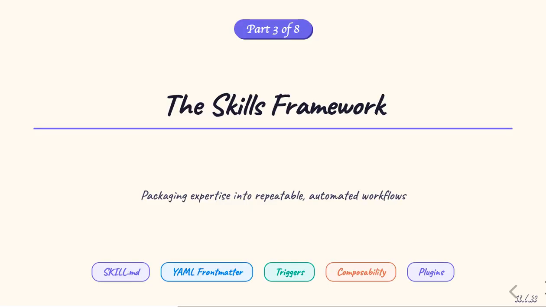Part 3, the skills framework. This is the most powerful extensibility mechanism in Claude Code. Skills let you package domain expertise, deployment procedures, coding standards, and organizational workflows into repeatable automated procedures that the agent follows consistently every time. We'll look at the anatomy of a skill file, how triggers work, composability, and how skills are distributed across engineering teams.